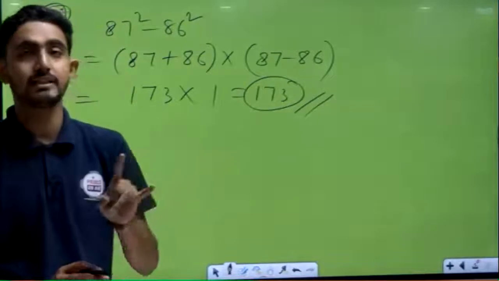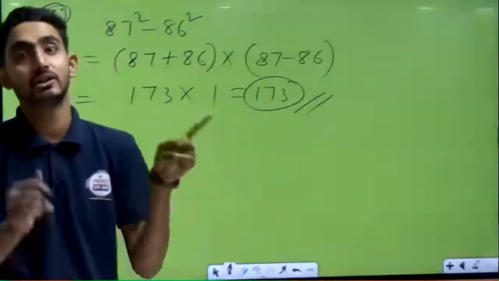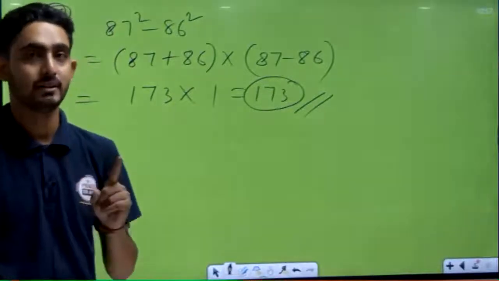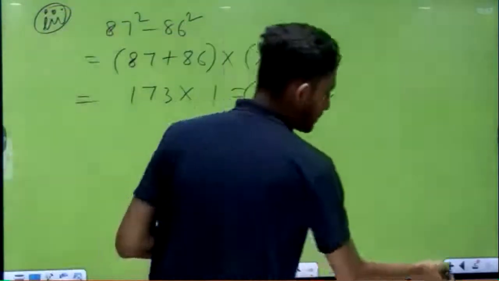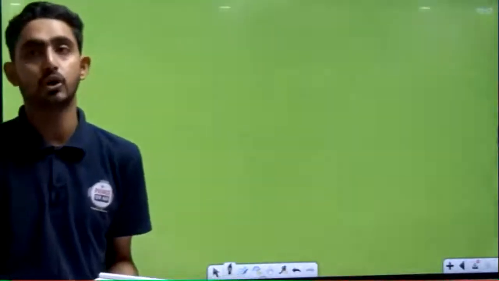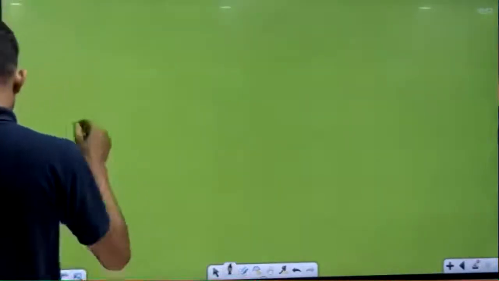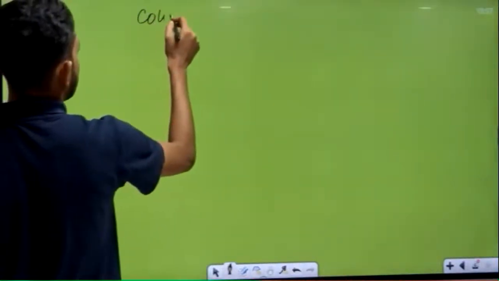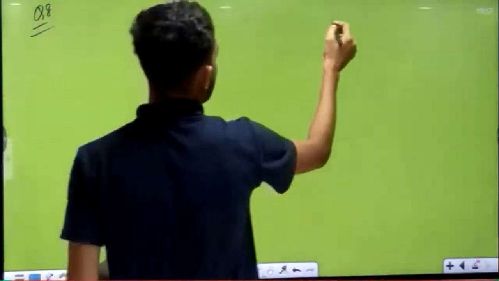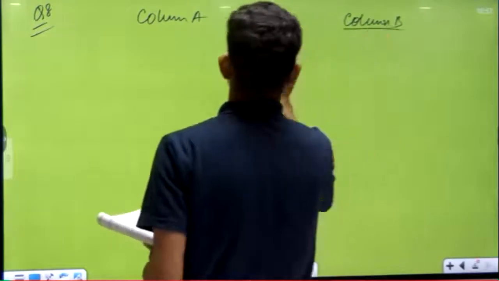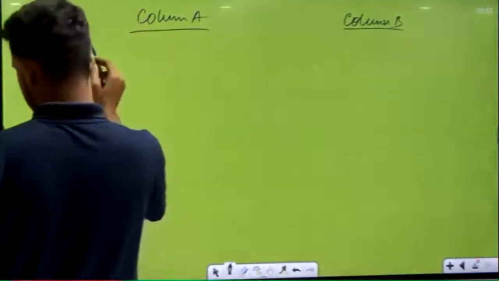Now all of you see, this next question is also very easy and interesting. I told you that formula, if you remember. Let's check it here. Very simple question. Actually one table is there, two columns are there. We have to match these two columns. Okay, one by one. Let's see. Question number 8. Column A and column B.